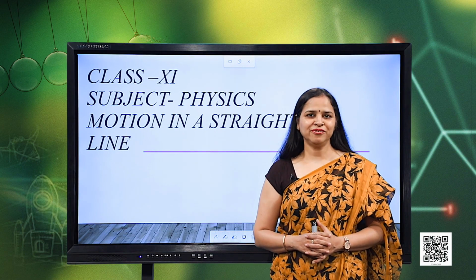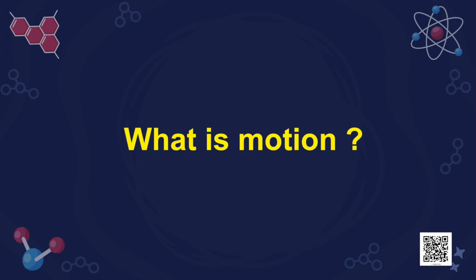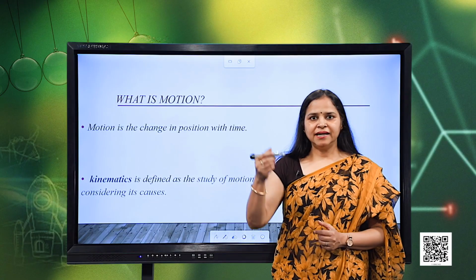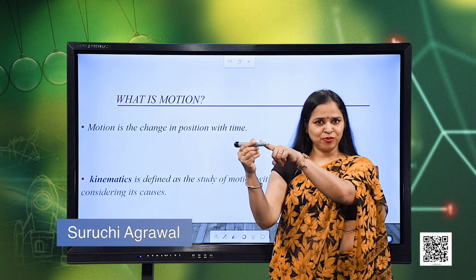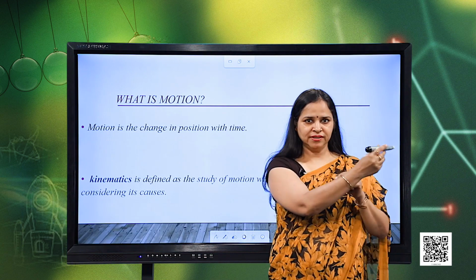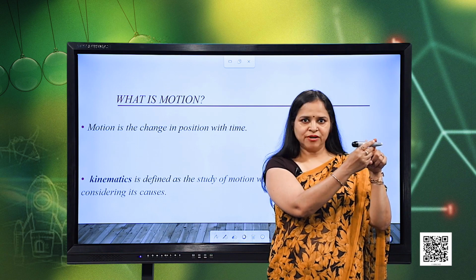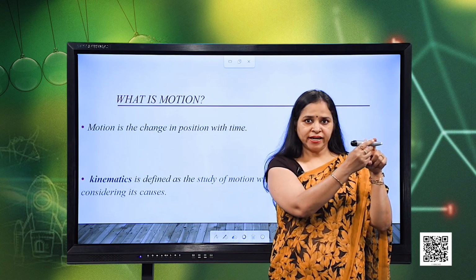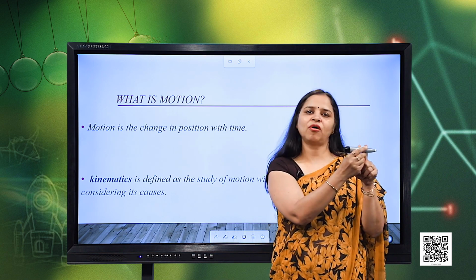Learners, we are going to study about motion in a straight line. So, let us start with what is motion. Suppose I consider an example. Let us say this is a pen in my hand and right now it is at this position. Now, suppose it moved to this position. So, we can say that with the passage of time, the body has moved from this place to this place, and this is what is called motion.